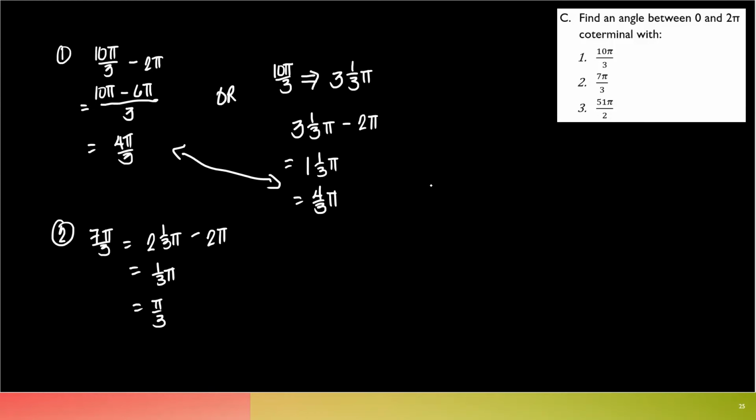All right. Lastly, number 3, 51 pi over 2. So this one, if I divide this, that's 25 and 1/2 pi. So you know, guys, that for example here, from this is 0, this is pi, this is 2 pi.